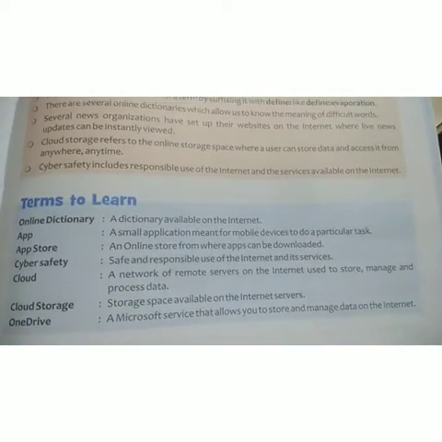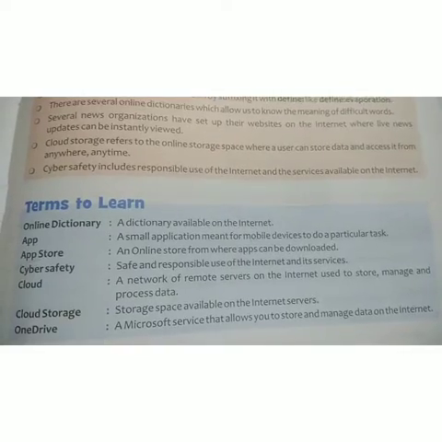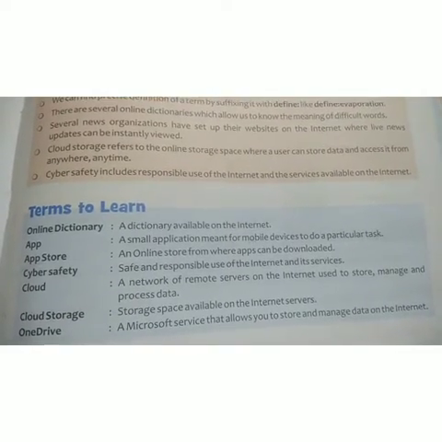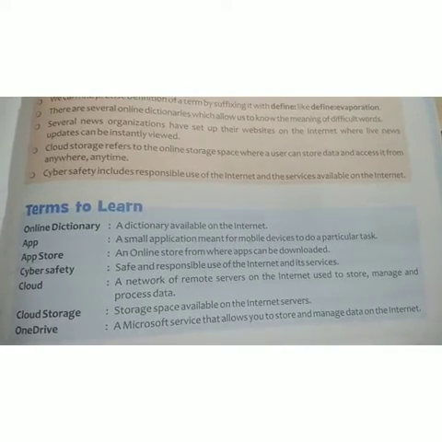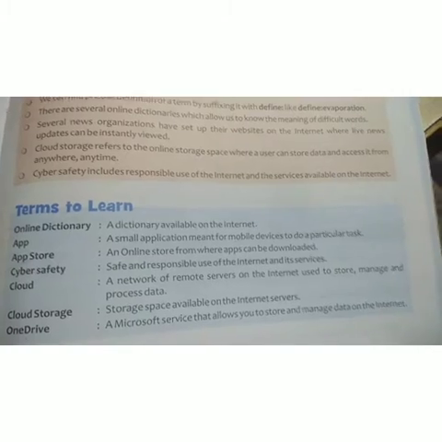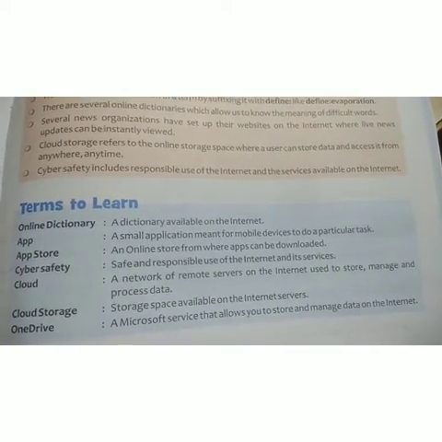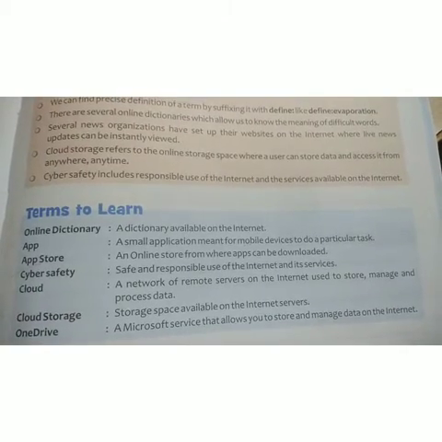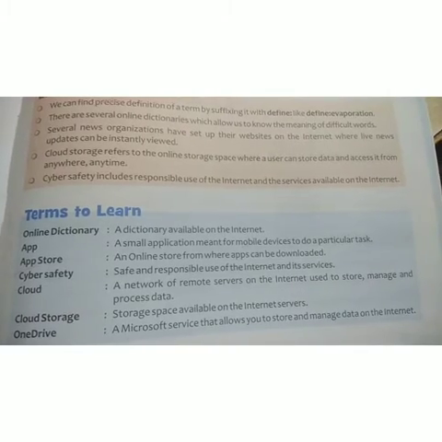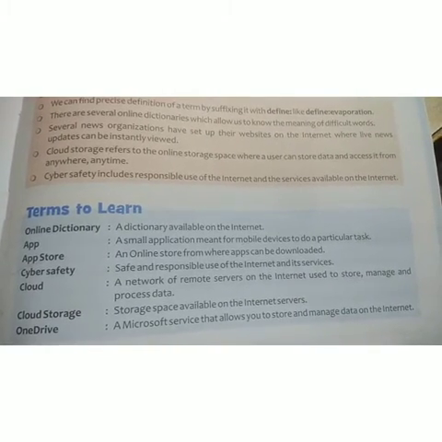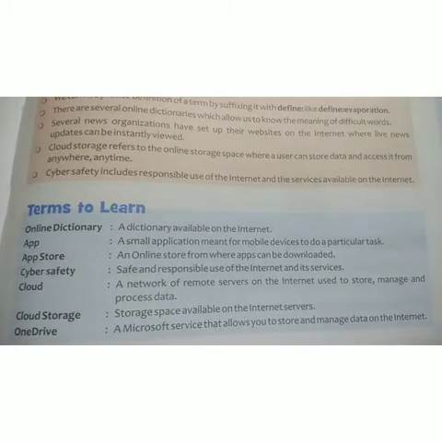Next are the terms to learn. Let's discuss the small definitions related to your chapter. Number 1 is online dictionary: a dictionary available on the internet, where we can search and find out any type of word. Next is the app. A small application made for mobile devices to do a particular task is known as an app. Next, app store: an online store from where apps can be downloaded.